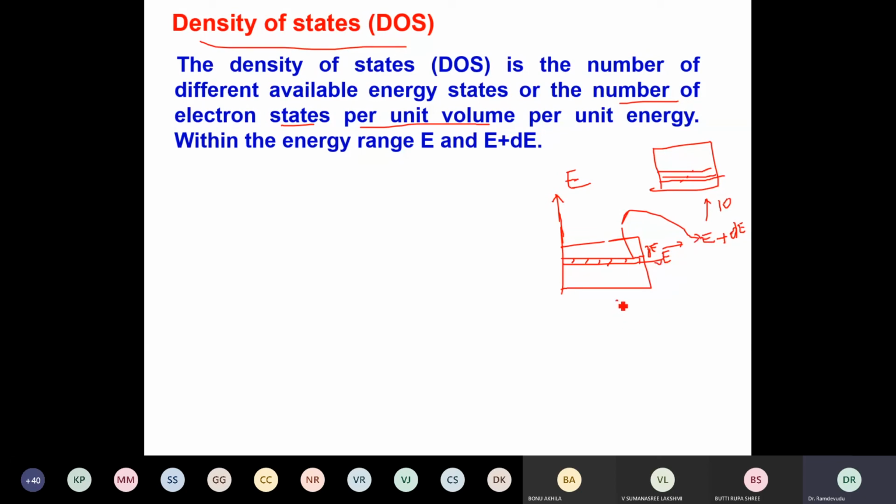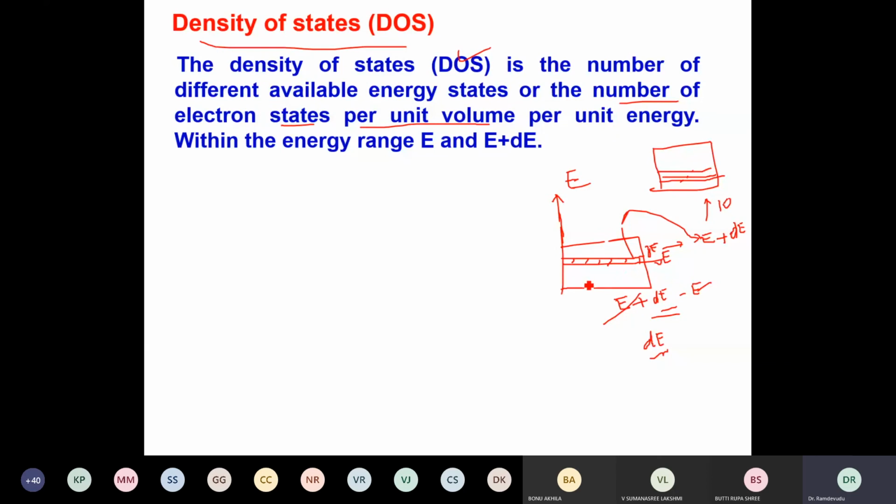Therefore, I will now write the higher level as E plus dE energy, and if I subtract the lower level E, I will get only dE, because this will cancel. So in a small energy difference, or in the energy range of dE, how many levels are there that are available to fill the electrons is called density of states. So density of states, or DOS, is defined as the number of available energy states per unit volume per unit energy.